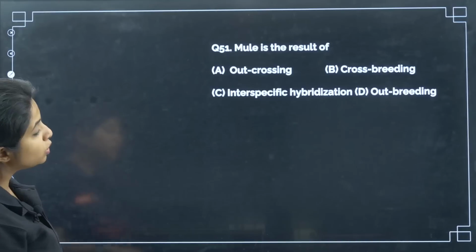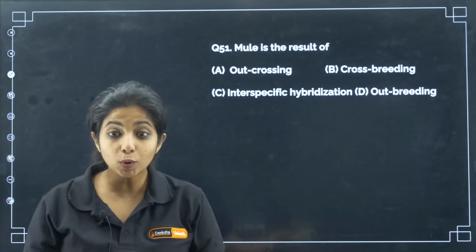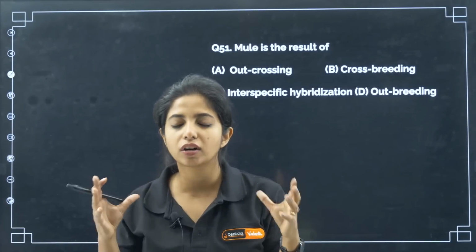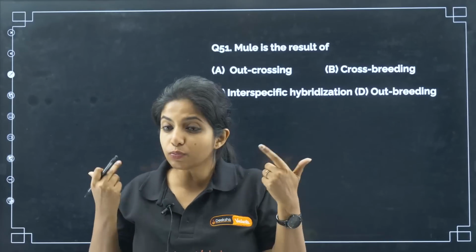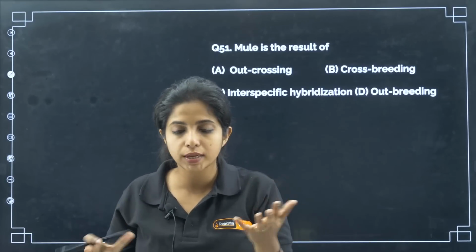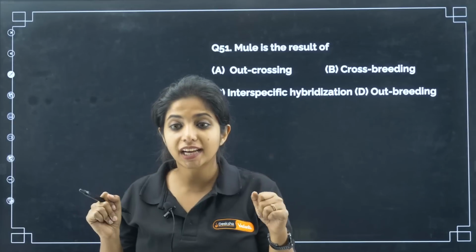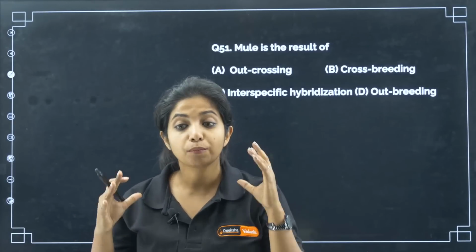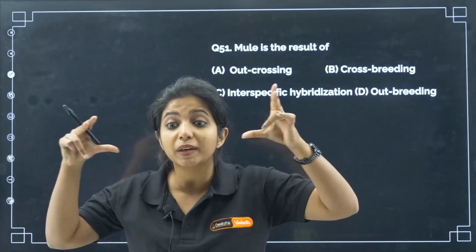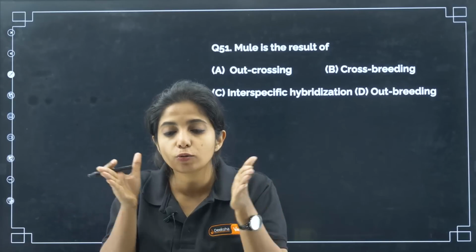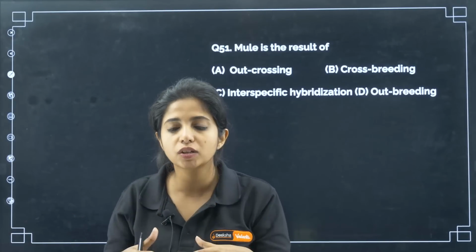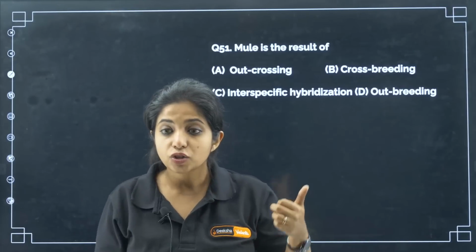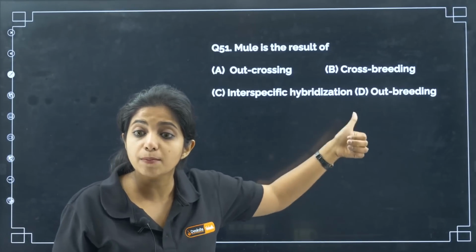Next question. Mule is the result of what? When a donkey and a horse are crossed, you get a mule. Is a mule fertile, my dear children? Can it produce offspring? No, they are sterile. Why are they sterile? Because you are crossing between two species, which is why the product would be sterile.